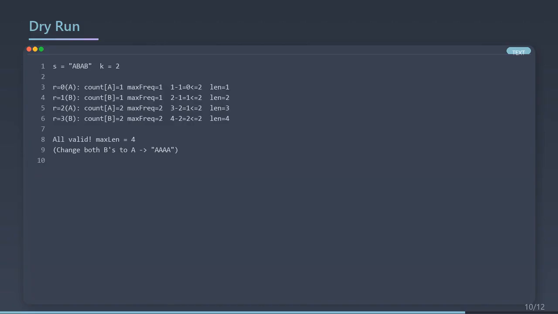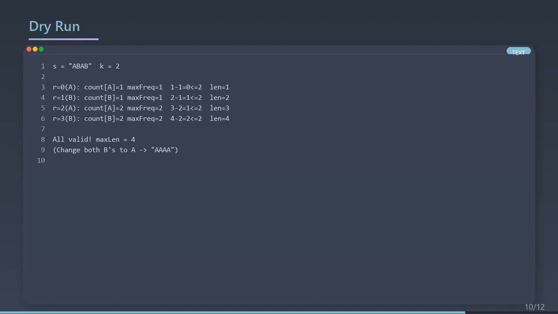Dry run with ABAB, k equals 2. Right 0, A, count A is 1, max frequency 1. Window size 1, changes needed 0. Valid, length 1. Right 1, B, count B is 1, max freq still 1. Size 2, changes 1. Valid, length 2.